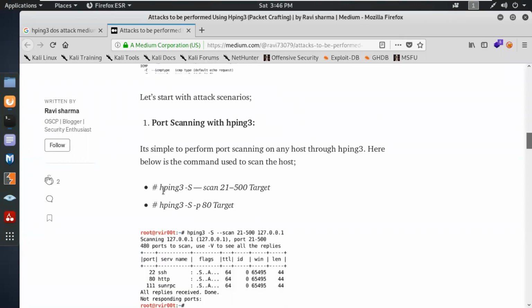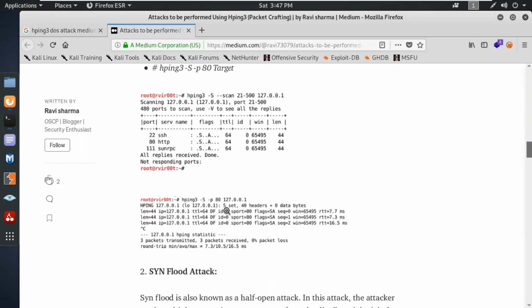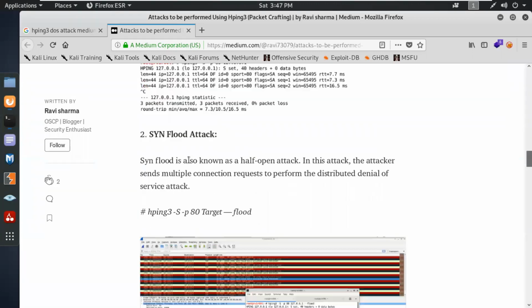You can use hping3 -S, which is your SYN scan, scanning from port number 21 to 500 on the target IP address. You can try this one also over here. If you want to simply check whether port number 80 is open or not. See, SYN flood attack.